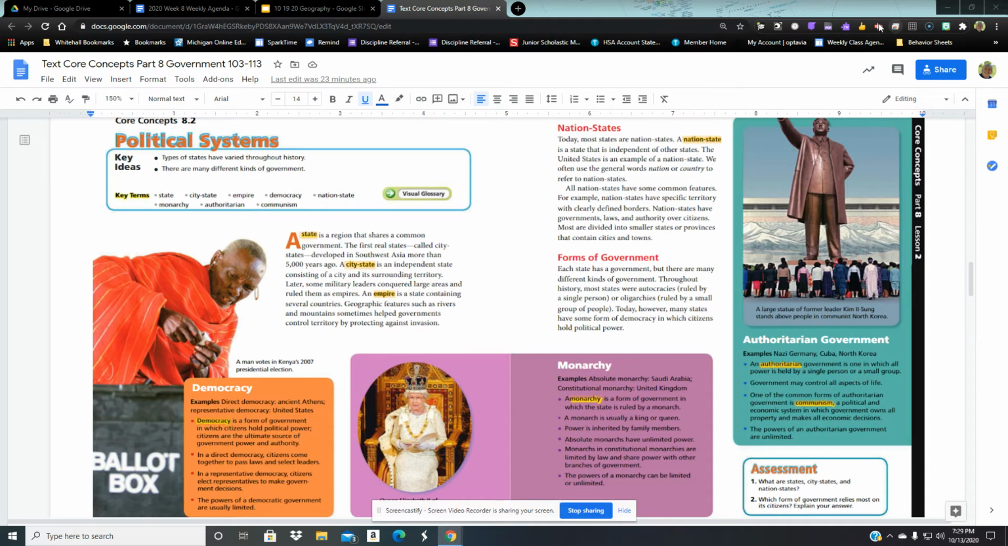A monarchy is a form of government in which the state is ruled by a monarch. A monarch is usually a king or queen. Power is inherited by family members. So there's already people in place who are going to take over for Queen Elizabeth. She's 92 or 93 years old, and she has not yet stepped down from being the Queen of England. She can pass it to her son, Charles, but I think he's already in his 70s, or her grandson, who is a young man, Prince William, could take over next. A monarch is usually a king or queen, and then they pass the power. Absolute monarchs have unlimited power.